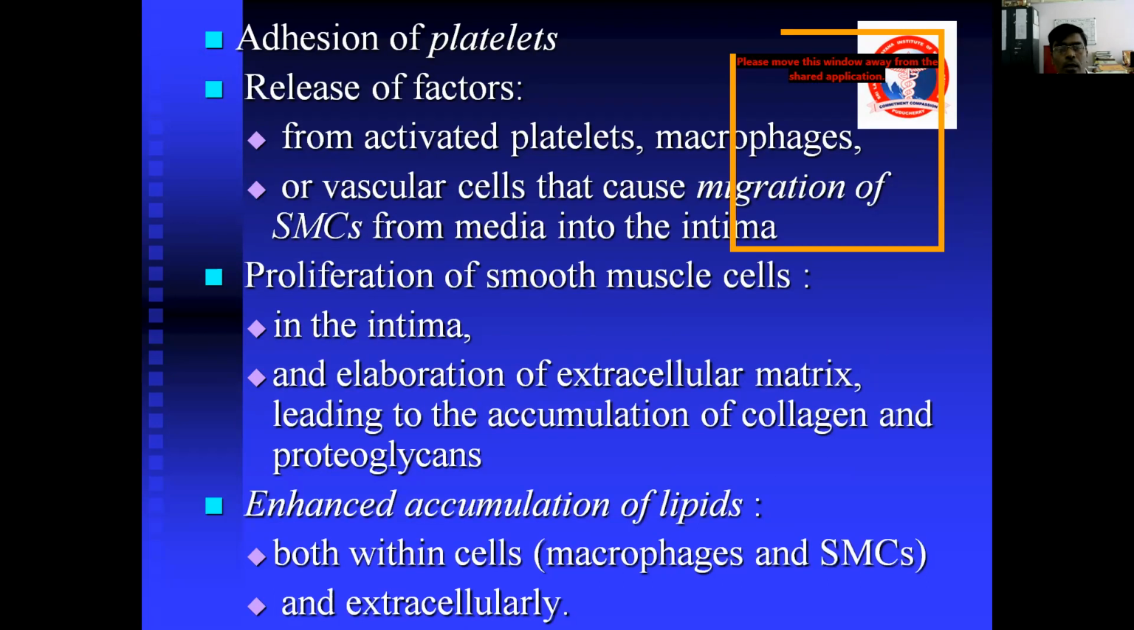It also gives a normal repair mechanism, so an addition of platelets will be seen there. Because of this complex mechanism, what will happen? Release of factors from activated platelets, macrophages, or vascular cells causes the migration of smooth muscle cells from the media to the intima. So there will be a proliferation of smooth muscle cells in the intima, as I said previously, and the elaboration of extracellular matrix leading to the accumulation of collagen and proteoglycans. There is also an enhanced accumulation of lipids, both within the cells, macrophages and smooth muscle cells, and extracellularly.